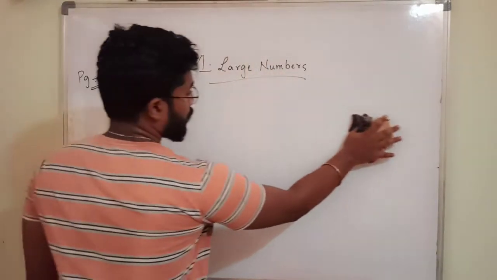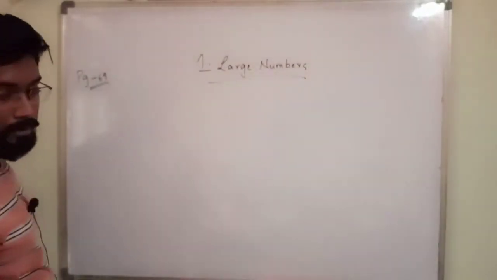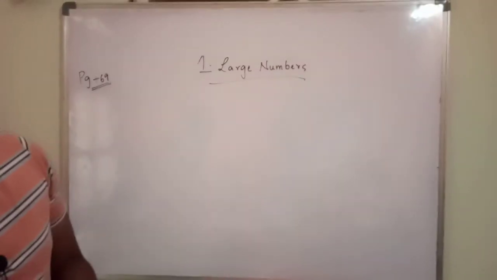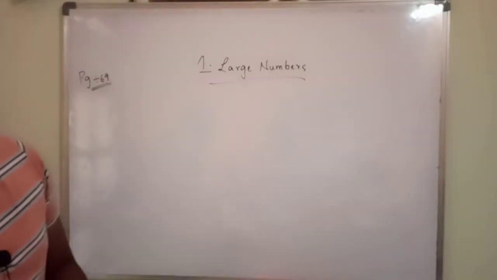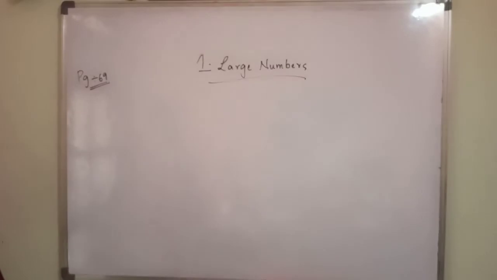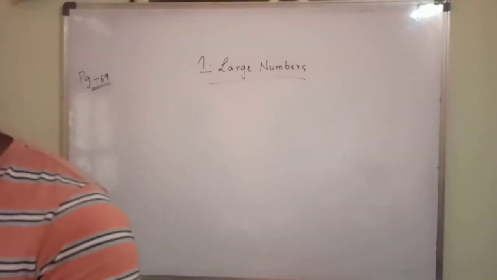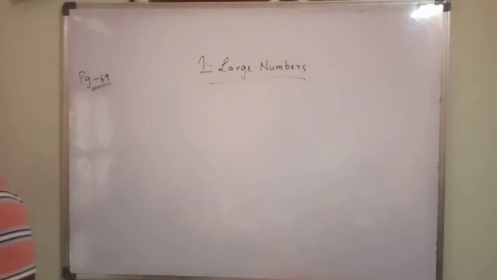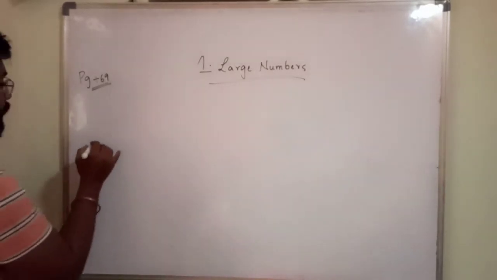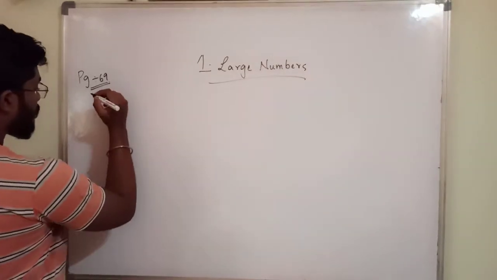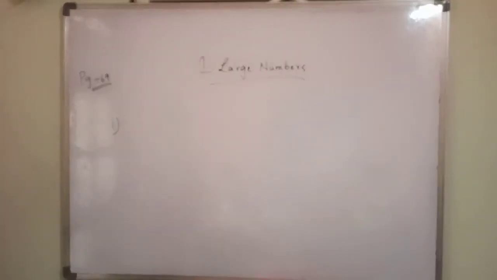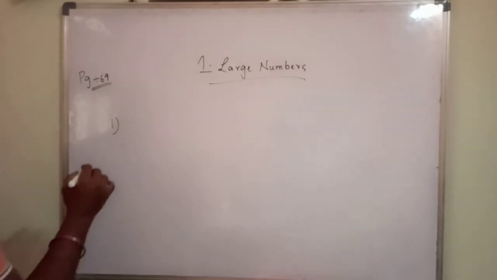Now, in the pink color box beside the example, he has given write the number in words.